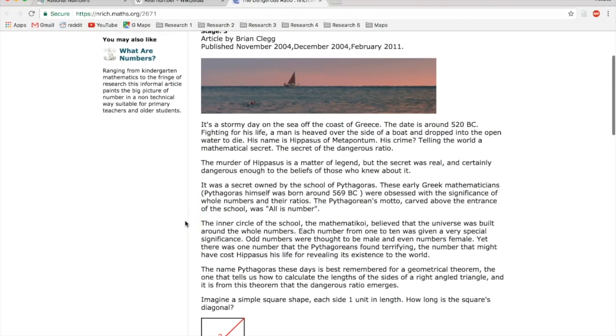Now, for people that know what I'm talking about and know that I believe that this is a simulation, I think Pythagoras might have been onto something, that all is number. But it goes on, the inner circle of the school, the mathematici, believed that the universe was built around the whole numbers. Each number from 1 to 10 was given a very special significance. Odd numbers were thought to be male and even numbers female.